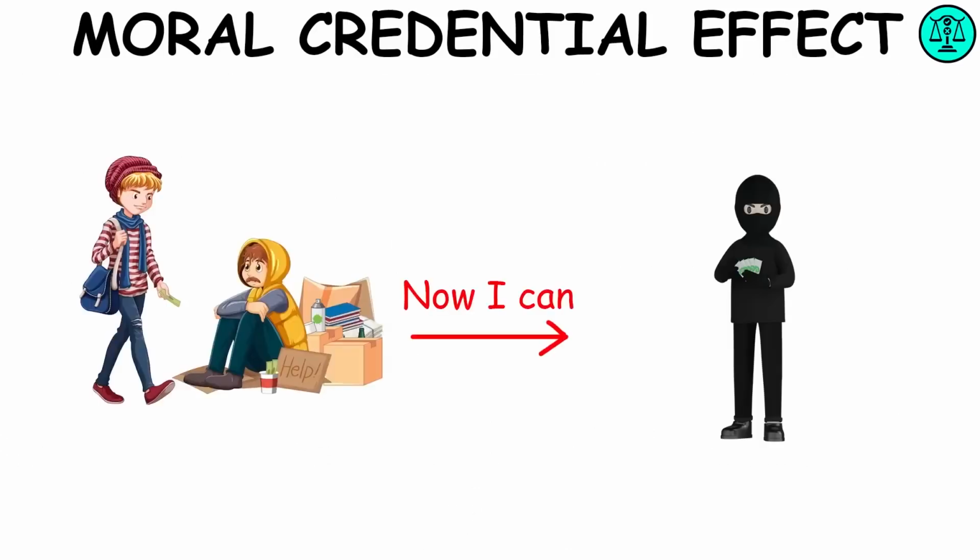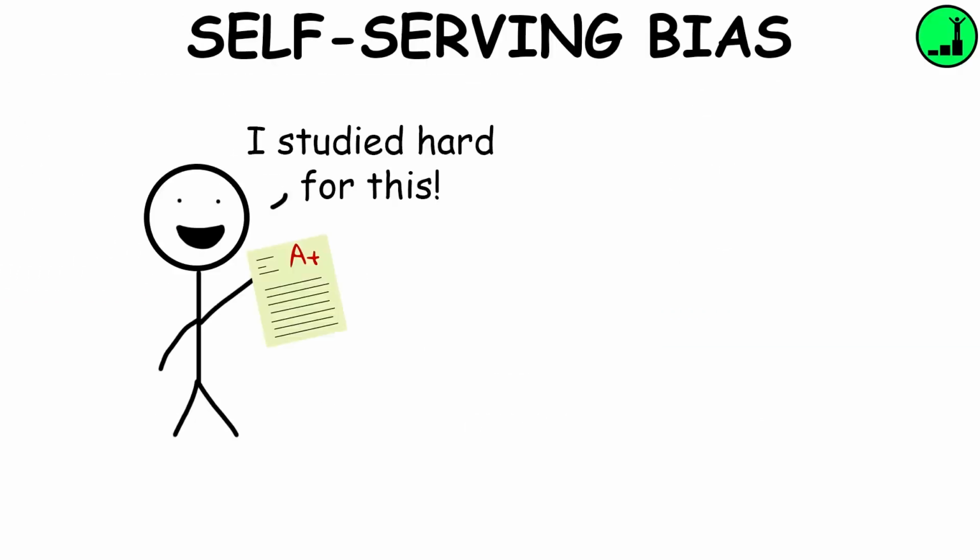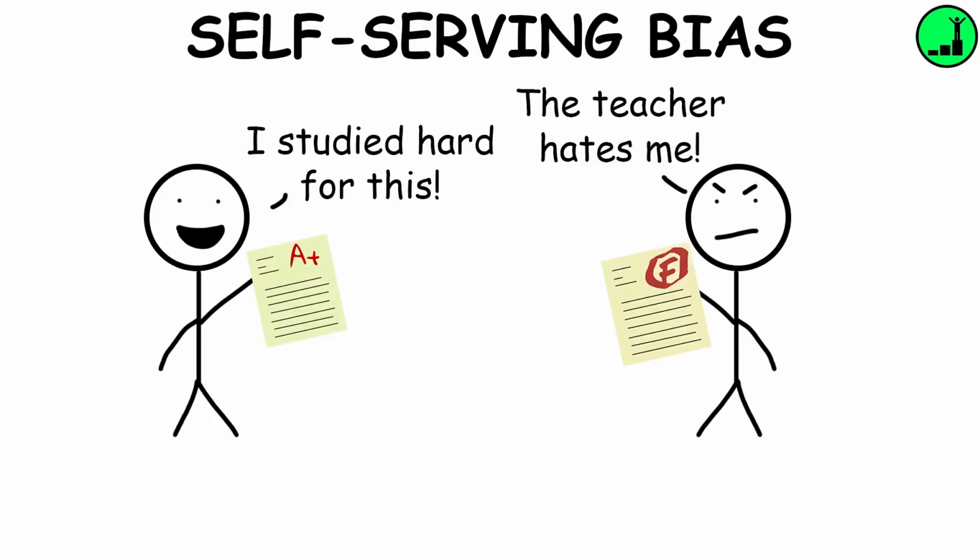Moral credential effect. It occurs when someone who does something good gives themselves permission to be less good in the future. Self-serving bias. It's the tendency to claim more responsibility for successes than failures.